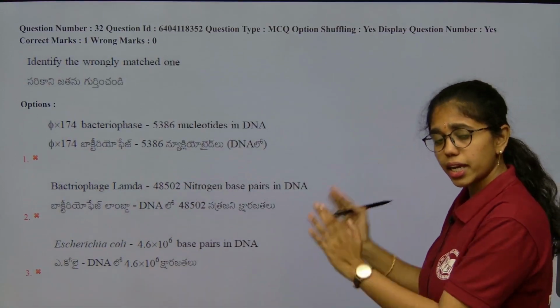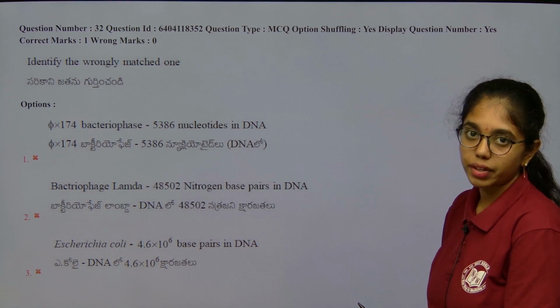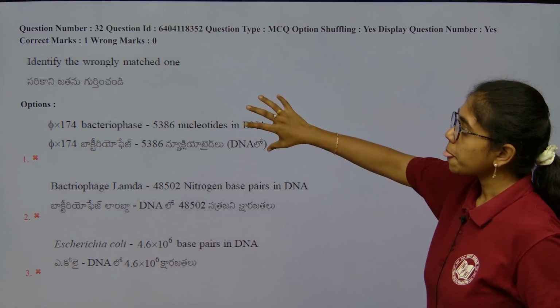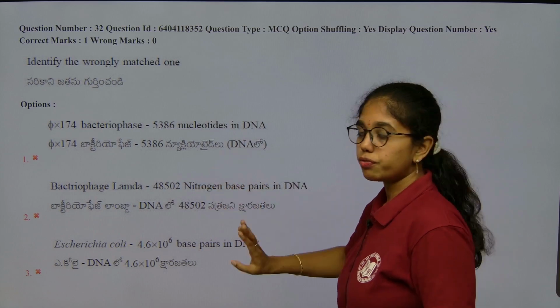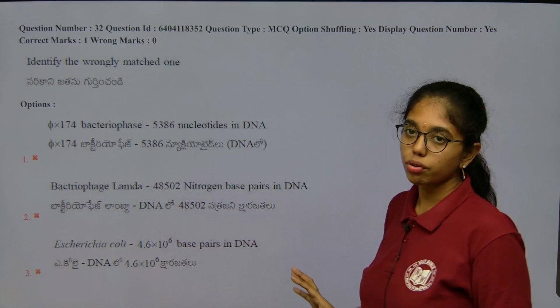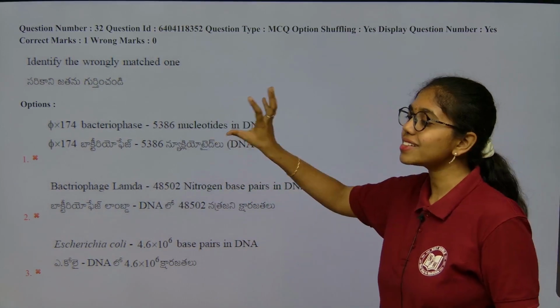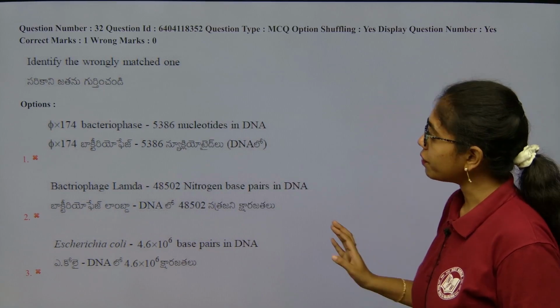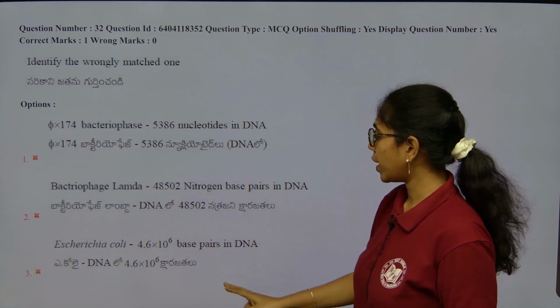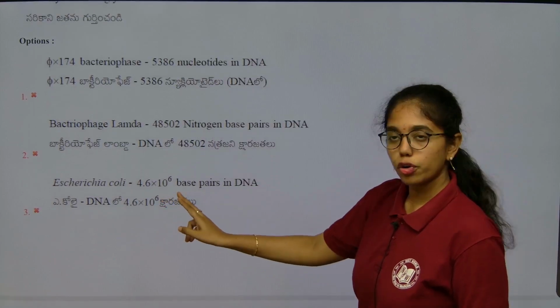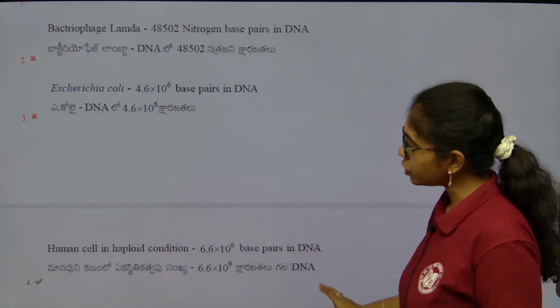This is directly from the table of molecular basis of inheritance, wherein phi X 174 bacteriophage is having 5386 nucleotides in DNA. That is true because it has single stranded DNA. Bacteriophage lambda has this many base pairs, 48,502. E. coli has 4.6 into 10 to the power of 6 base pairs, true.